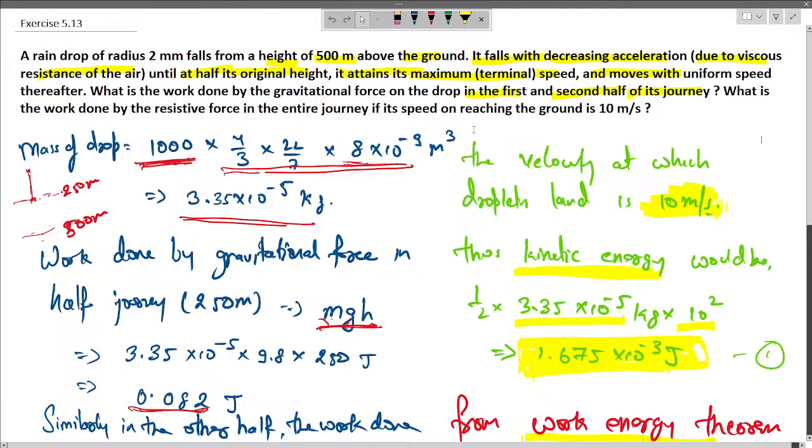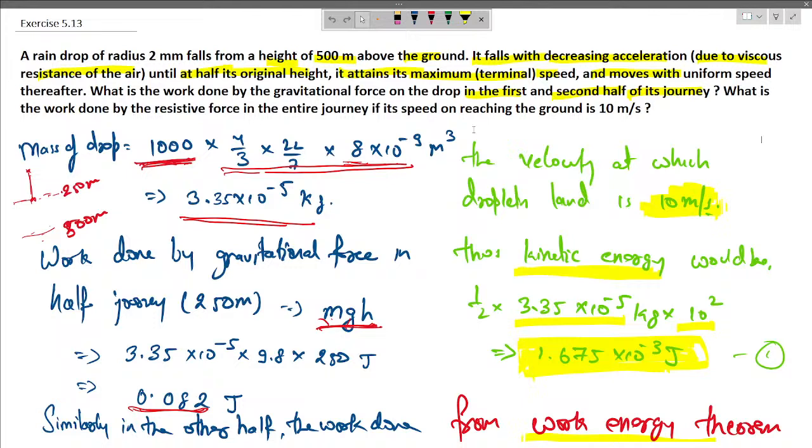Now the question here is: a raindrop of radius 2 mm falls from a height of 500 meter above the ground. It falls with decreasing acceleration due to viscous resistance of air until half of its original height. It attains its maximum terminal speed and moves with uniform speed thereafter. What is the work done by gravitational force on the drop in the first and the second half of its journey? What is the total work done by the resistive force in the entire journey if its speed on reaching the ground is 10 meter per second?